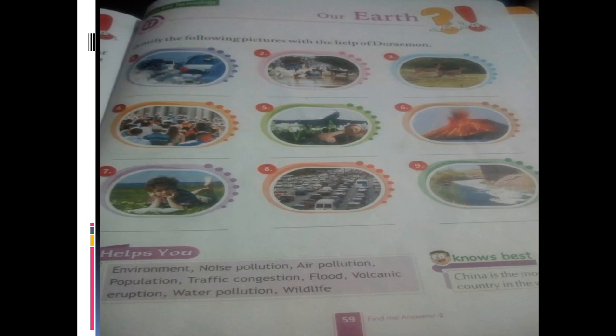You might have studied in science what a volcano is, right? Then a boy is sitting in the garden. It is showing the picture of the environment. See, the environment is so beautiful, but we have to make it more beautiful and safe by planting more trees. Yes. Then it's a picture of traffic congestion. Okay, means lots of traffic, when all will blow the horn, so noise pollution is there. Too many vehicles are there, then air pollution, because they give out carbon dioxide, right? So this is traffic congestion.